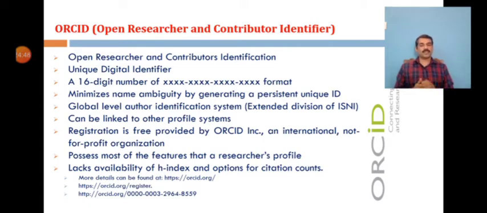It is a 16-digit unique open digital identifier that distinguishes you from every other researcher with the same or a similar name. Those having similar names can be differentiated with this ORCID ID. It is a global-level author identification system and is compatible with the ISO standard 27729, also known as the International Standard Name Identifier or ISNI. It possesses most of the features of a research profile and provides information under different categories such as assumed names, country, biography, education, employment, areas in keywords, and even publications.